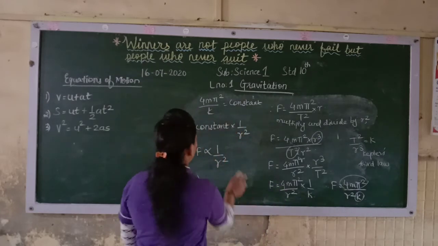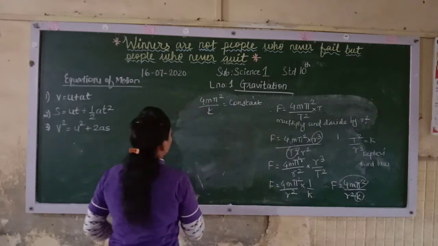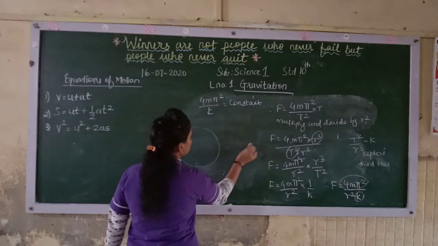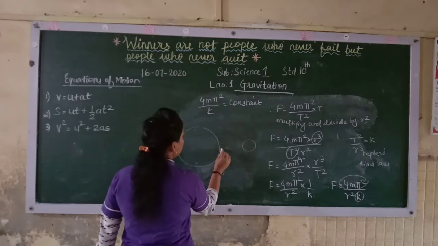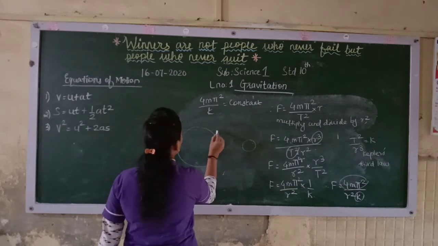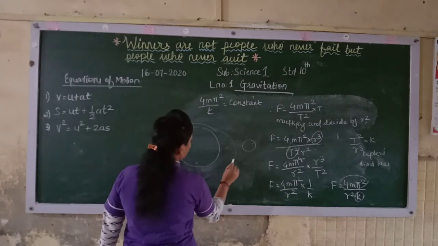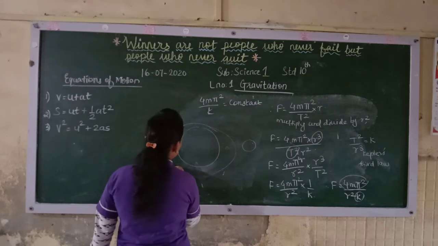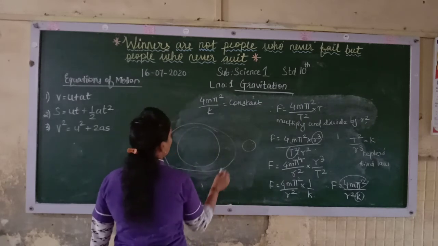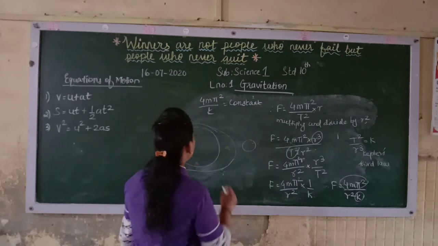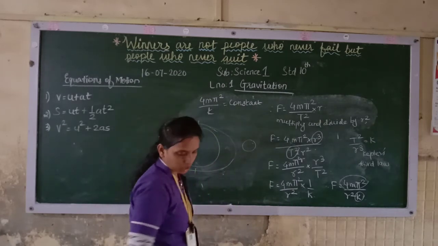Now for example, if this is the earth and this is the moon over here. Now see this place, it is in direct contact. So what you will find here, the water level will rise. This side the water level will rise. Here you will get a low tide.